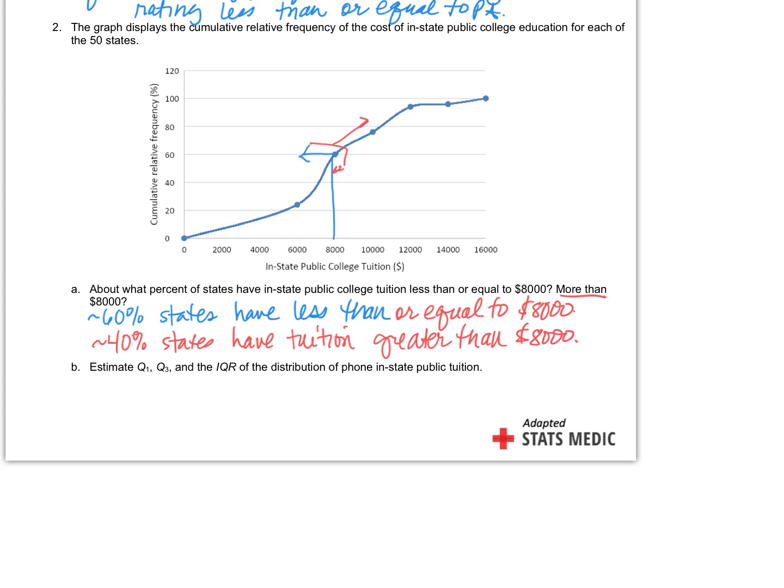All right, estimate. Yes, sir. Is there any reason why they went to the 120 percentile? No, you wouldn't go higher. It's probably just to be able to read the chart better.